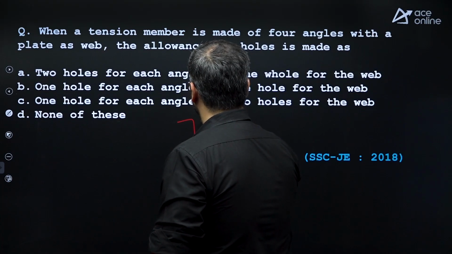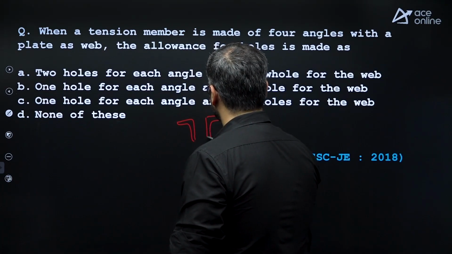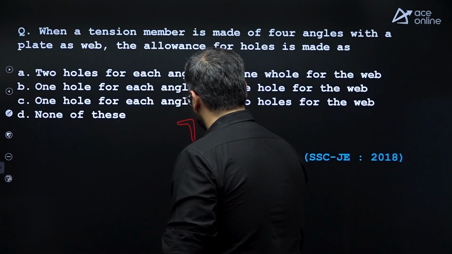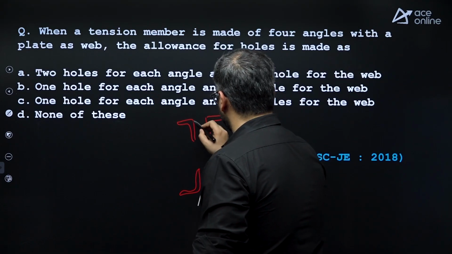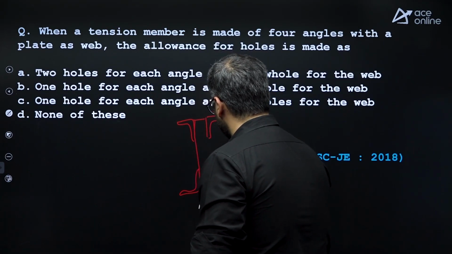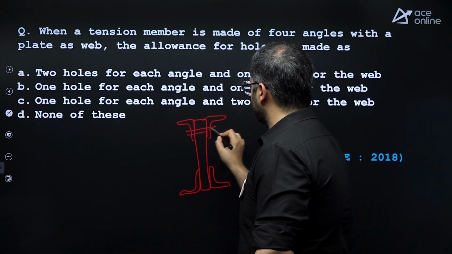Over here, one angle section like this, one like this, one like this, one like this, and in between you have provided a plate like this. Now you need to connect it.